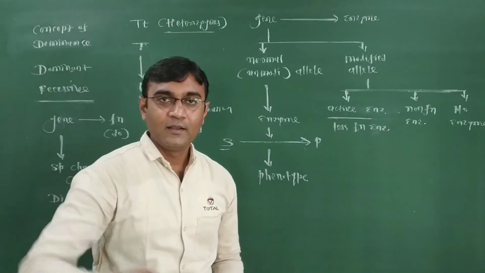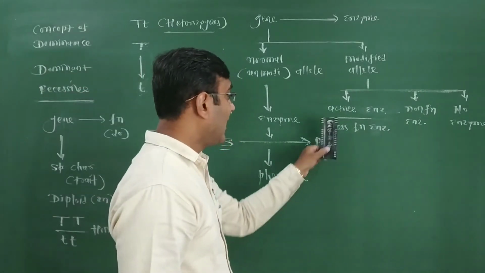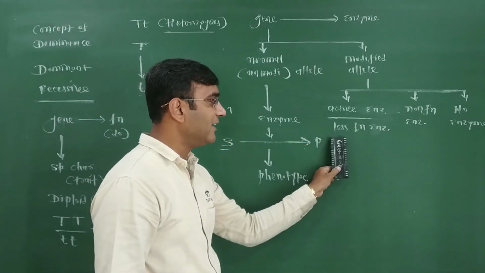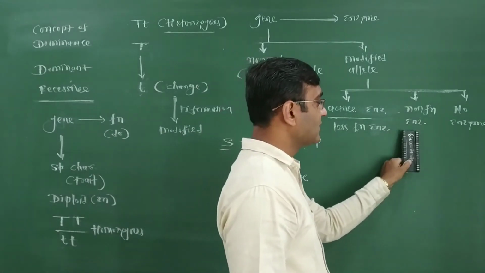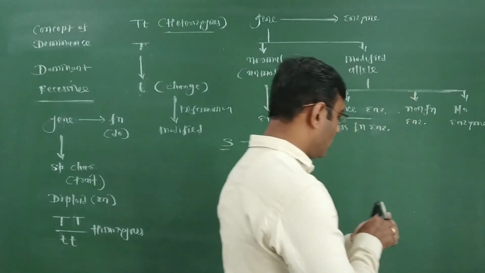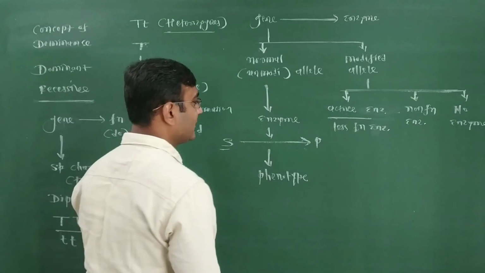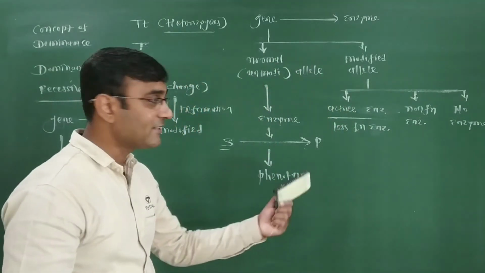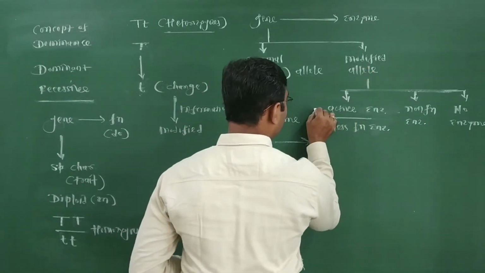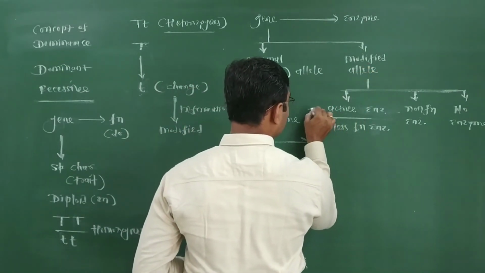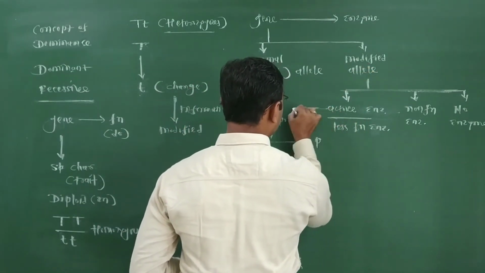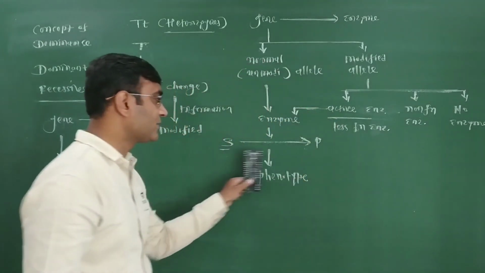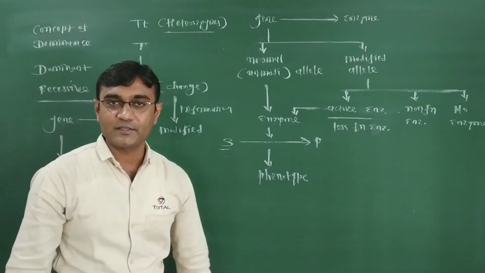In the first situation, the modified allele and unmodified allele are both the same, because the modified allele produces active enzyme, so this enzyme converts substrate into product and the phenotype is expressed.